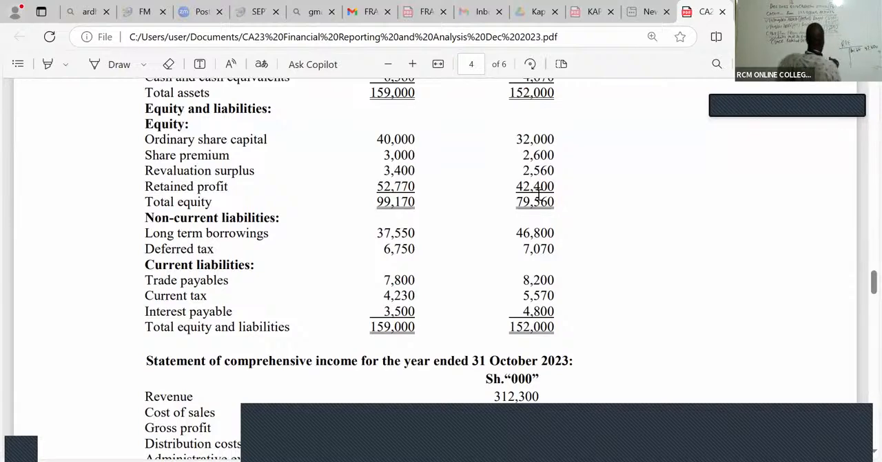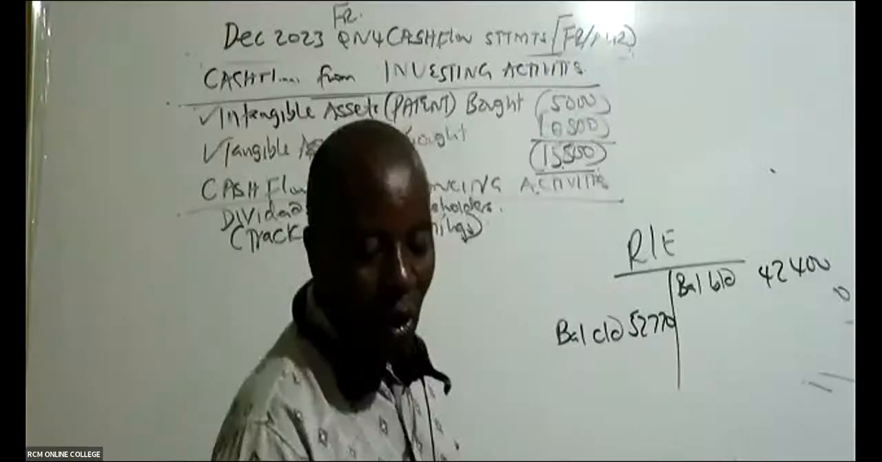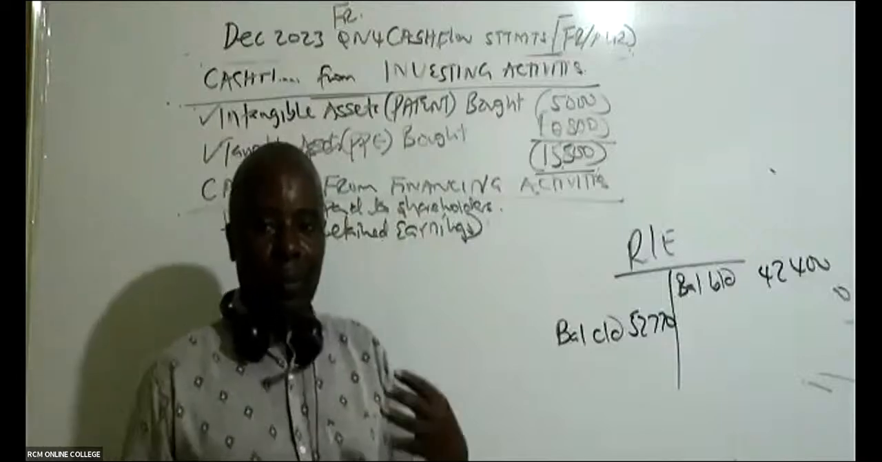And then we have balance carried down. So balance carried down for retained earnings. What do we have here? Balance carried down for retained is 52,770. And now, ladies and gentlemen, remember that these retained earnings will always increase because of the profits that we